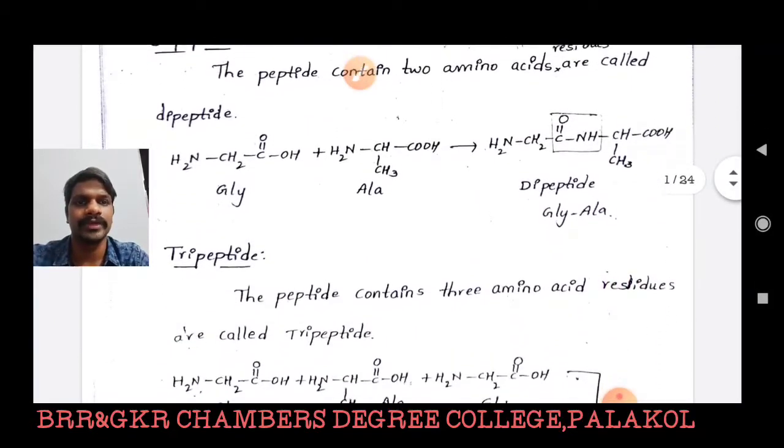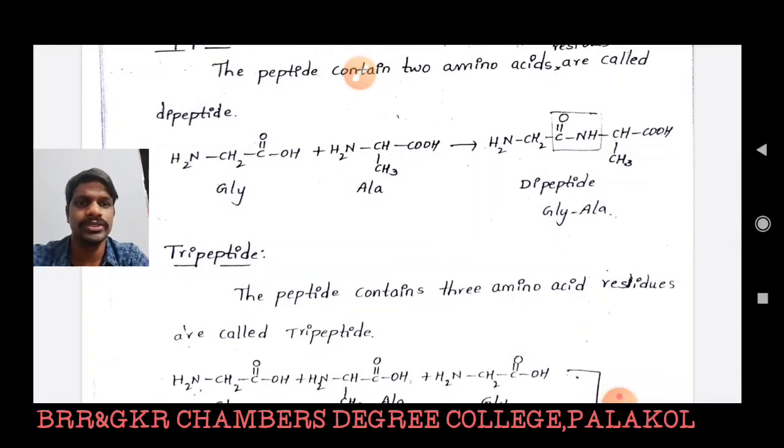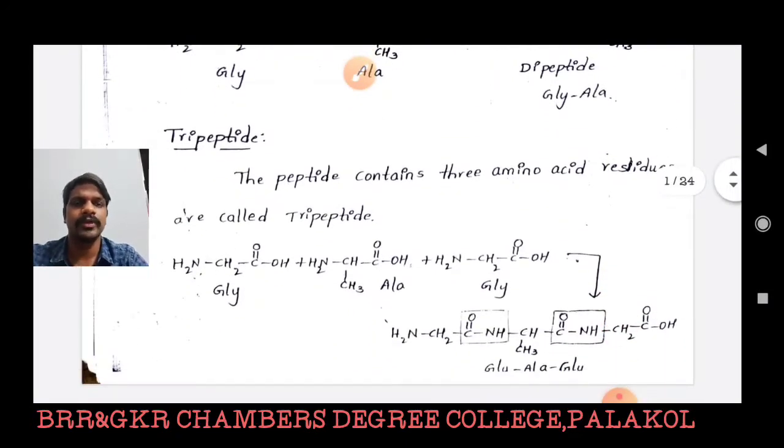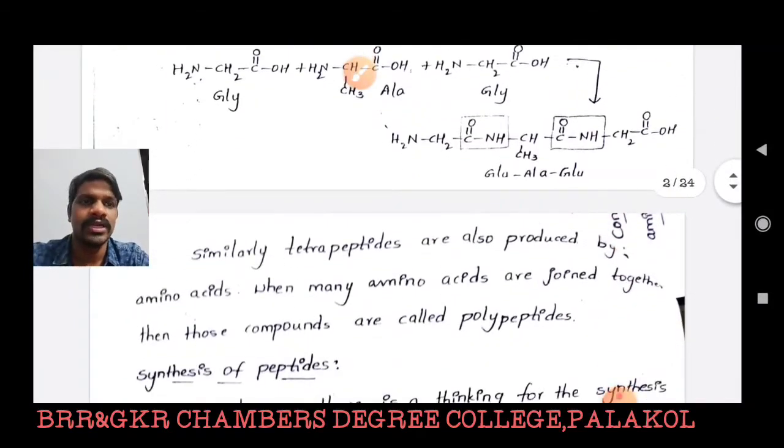Now the tripeptide. A tripeptide contains three amino acid residues. Here we consider three amino acids: glycine, alanine, and again a glycine molecule. Then the formed tripeptide is glycine, alanine, glycine. Similarly, tetrapeptides are produced from four amino acids. When many amino acids are joined together, those compounds are called polypeptides. So dear students, here we get some idea about peptides.